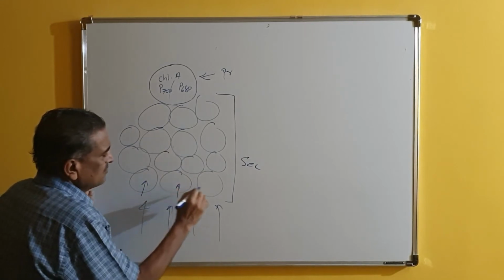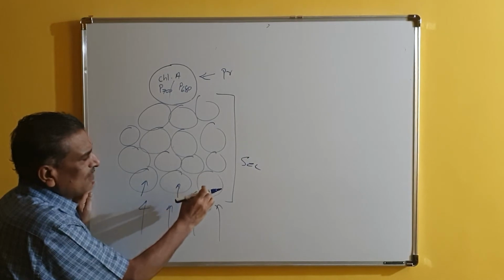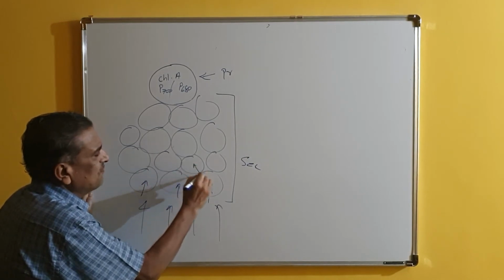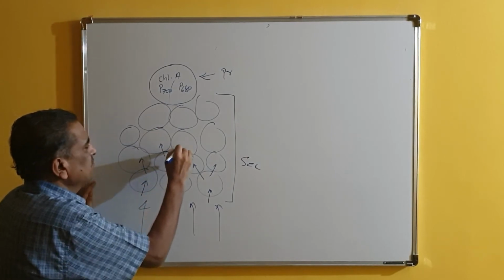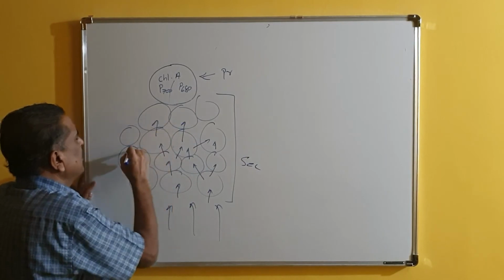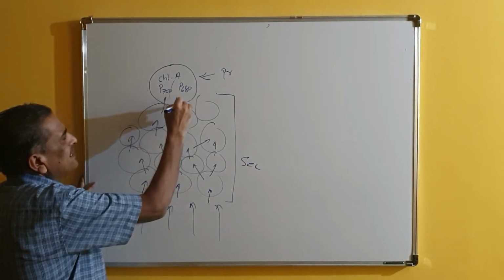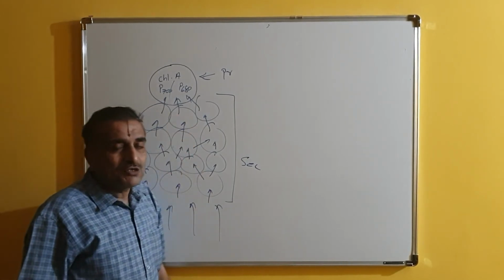So extra energy is nothing but that which is absorbed by this pigment. So for example, the light is absorbed by this pigment. What it does, it hands over or transfers the energy to the next molecule. So like this, from pigment to pigment the light is transferred, and ultimately the light is available to the main pigment, that is chlorophyll A.